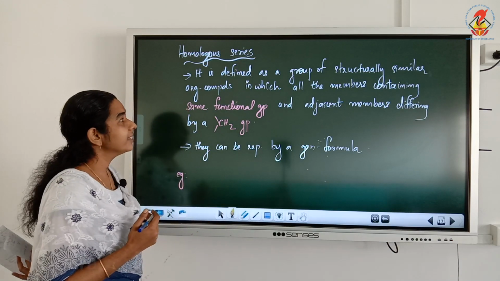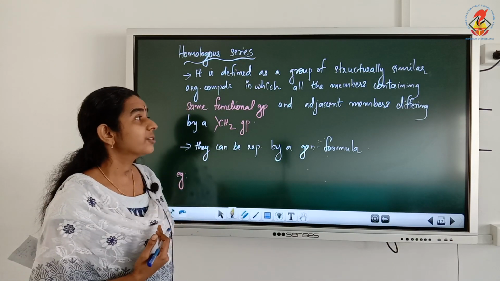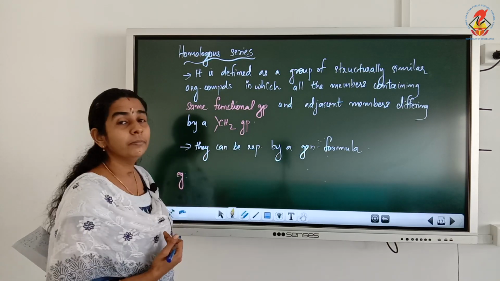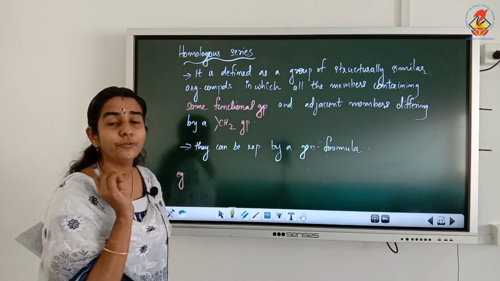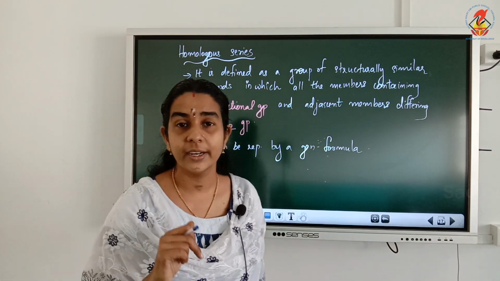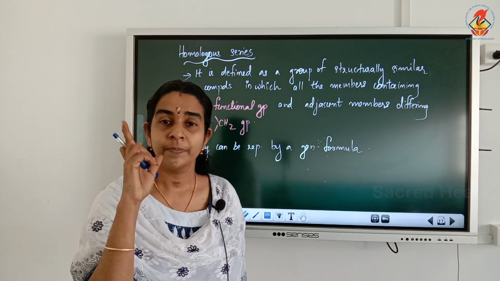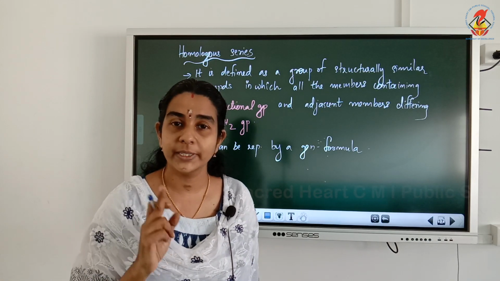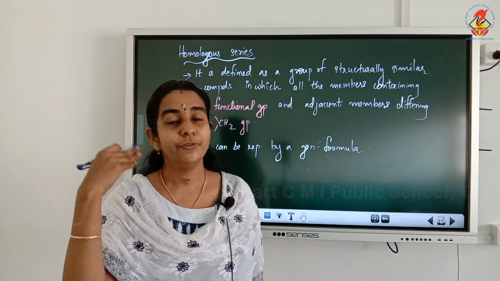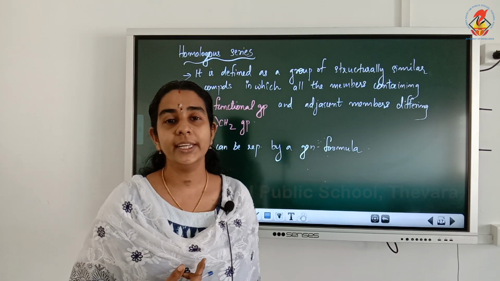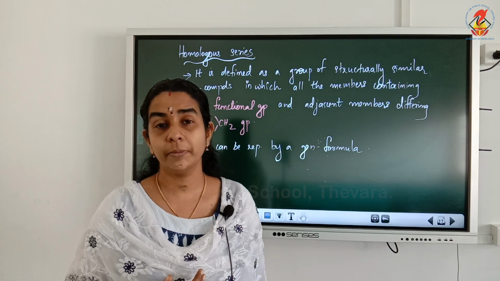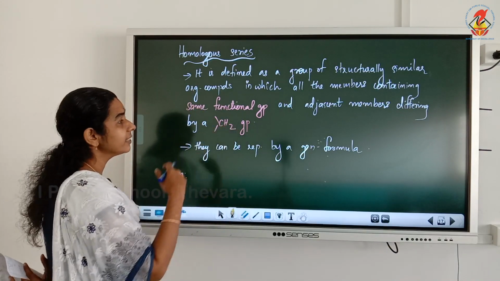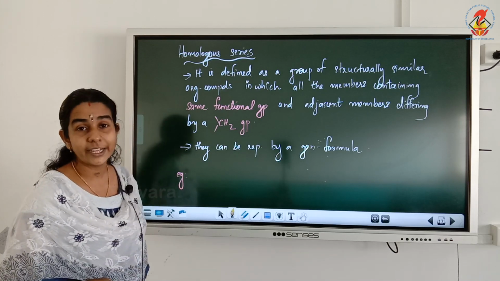So homologous series are defined as a group of structurally similar organic compounds in which all the members contain the same functional group. The main condition is, if they contain an OH group, all the members in the homologous series must contain an OH group only. If it is a chlorine-containing homologous series, all the members must contain chlorine only. Then adjacent members differ by a CH2 group.